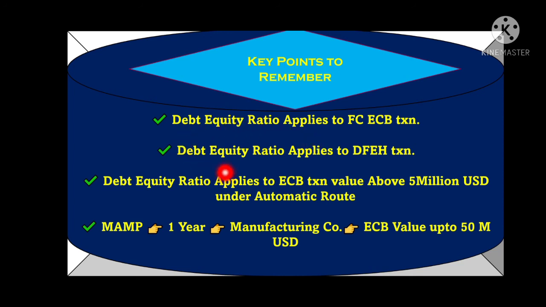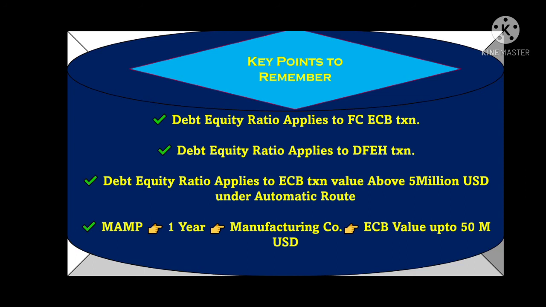The debt equity ratio will apply only to a direct foreign equity holder. If the foreign equity holder is an indirect equity holder, then it will not apply. But if it is a direct foreign equity holder, then the debt equity ratio would apply. It will only apply to those ECB transactions whose value is above $5 million.